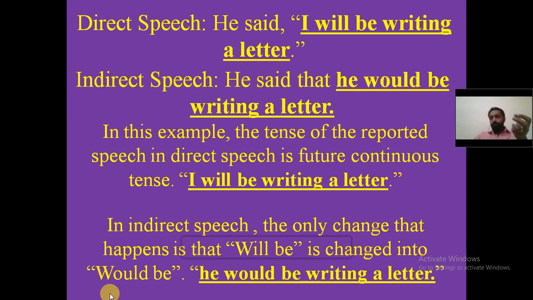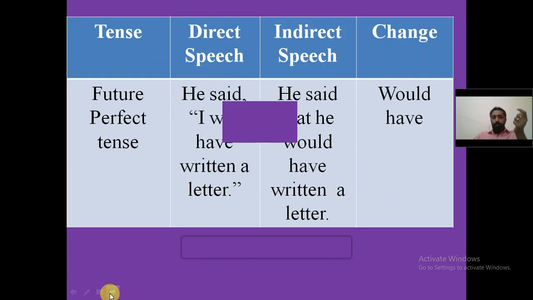So will be is changed into would be. The tense remains the same. There is no change in the tense. Will be changed into would be. Now moving on to the third one, that is future perfect tense. In the future perfect tense, the change that happens is that will have is changed into would have.